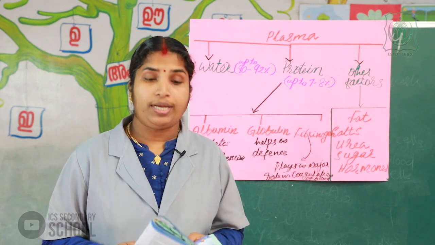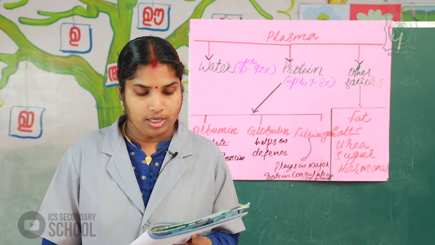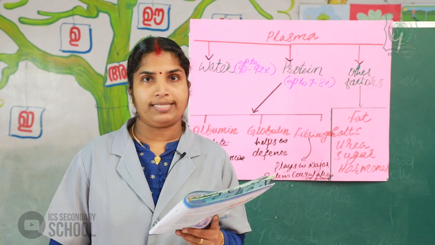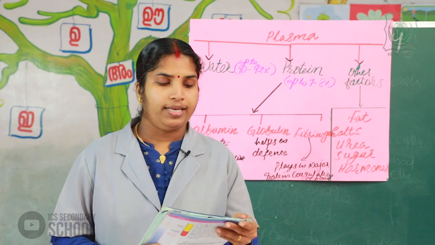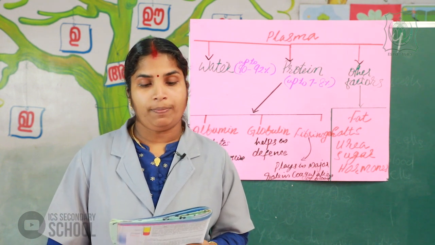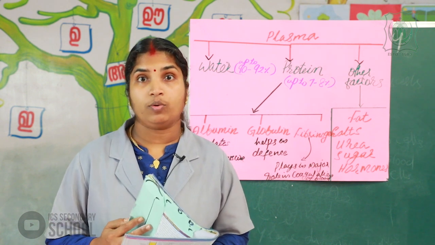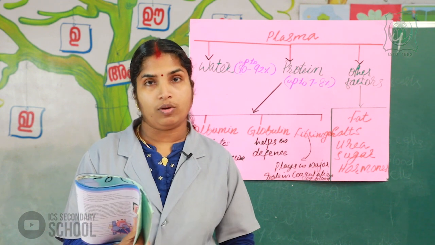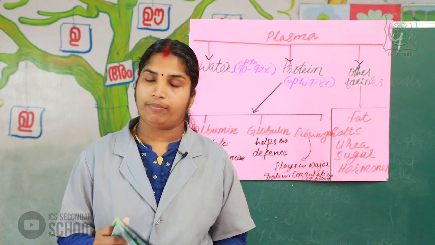The plasma proteins are: albumin, which regulates blood pressure; globulin, which helps in the defense mechanism; and fibrinogen, which plays a major role in the coagulation of the blood. Please note the indicators. Which factors are absorbed through the plasma? Simple molecules like amino acids, glucose, fatty acids and glycerol are absorbed through the plasma.